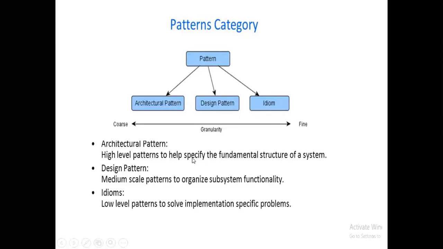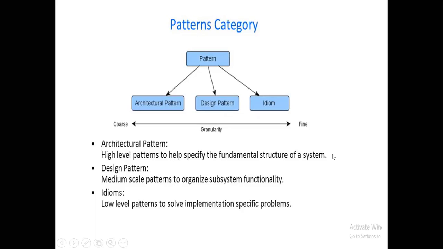An architectural pattern is a high level pattern that helps us specify the fundamental structure of a system. It has a set of predefined subsystems, specifies the different responsibilities of the subsystems, and includes the rules for those subsystems as well as their interrelationships.